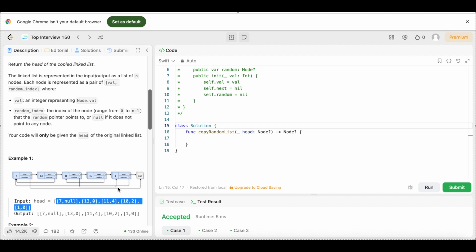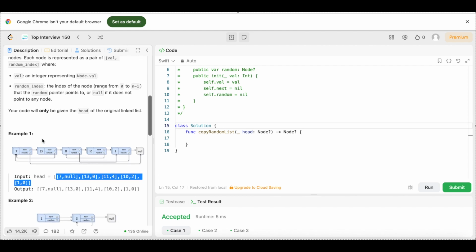However, that's why we're going to use two passes, and a pass is just when we iterate through the list one time. So we're going to have to iterate through it twice. The first pass is going to get us all the nodes that we need, and then the second pass is going to allow us to point the random pointers to where they need to go, because we've already created the whole list in the first pass. And we're going to be able to do that using hash maps.